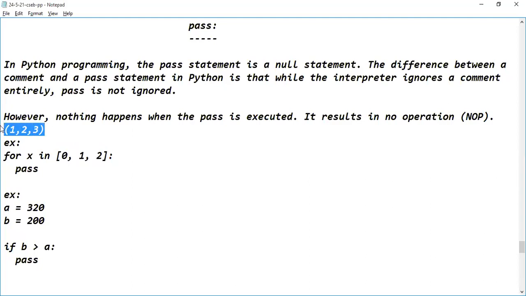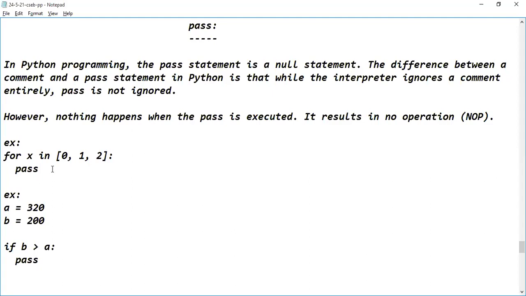Here I'm mentioning the loop variable. So for loop: the for keyword should be used, then the loop variable, then the in keyword. After the in keyword, a sequence object has to be specified. Here I'm specifying the sequence in the form of a list object. The list has how many items? Three items. When the sequence has three items, for how many times is the logic going to be executed?